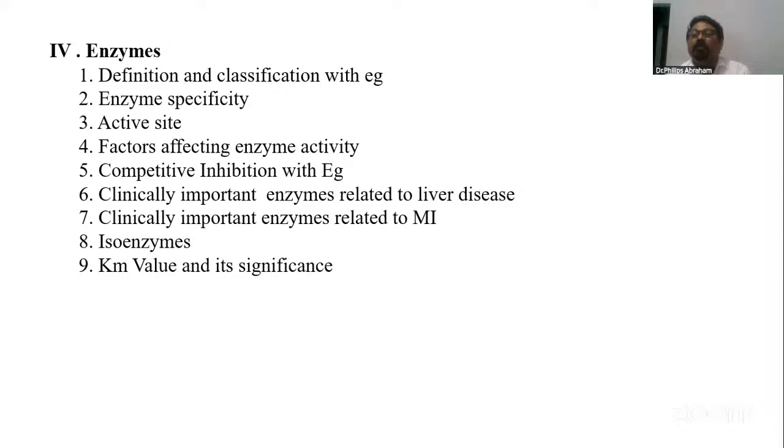We have three major enzymes: AST, ALT, and then ALP. Aspartate transaminase and alanine transaminase, these two are elevated in hepatocellular diseases. In acute cases, ALT will be more. In chronic cases, AST, aspartate transaminase, may be more than ALT. Then in obstructive jaundice, ALP increases. In chronic alcoholics, alcohol abuse, the gamma GT will be elevated. And 5' nucleotidase. So these enzymes you can write in liver diseases. Write its normal level, and in which conditions it increases. That's what you're supposed to say.